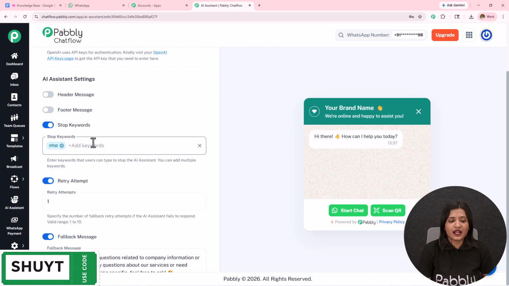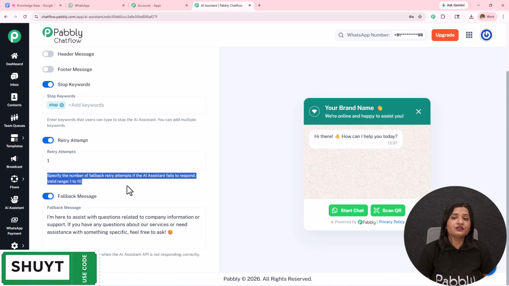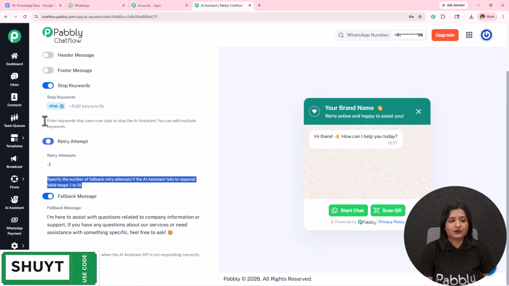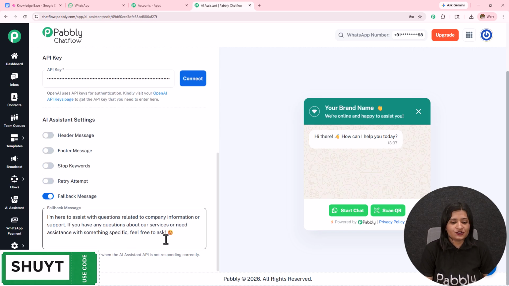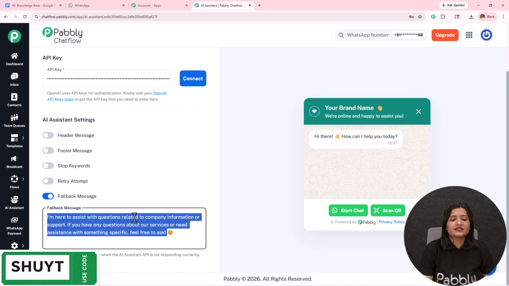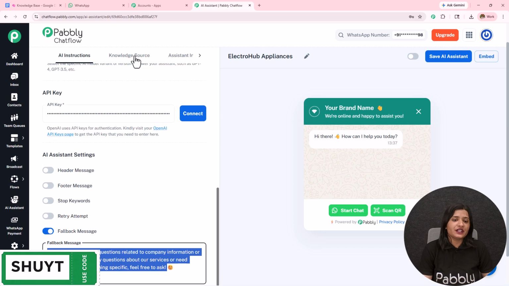We have this retry attempt. So the number of attempts given to the AI agent to reply to the queries when they fail to respond is this retry attempt, and the valid range is 1 to 10. Then we have this fallback message. Now here I have written: I am here to assist with questions related to company information or support. Now if the API is not responding, the fallback message will be sent, and you can also add the company details or the contact information. So if the queries are not resolved, at least the details are sent and users can contact you directly.